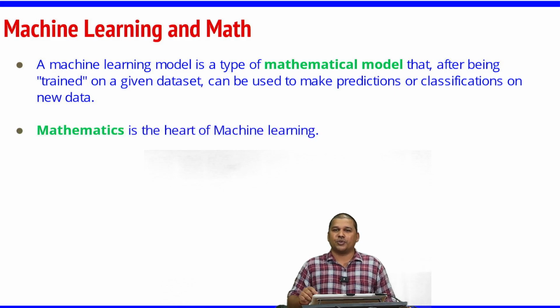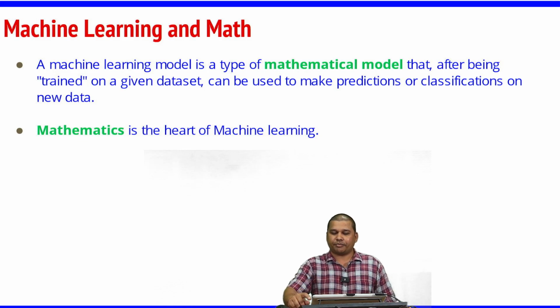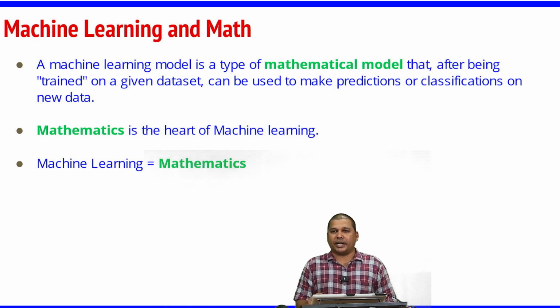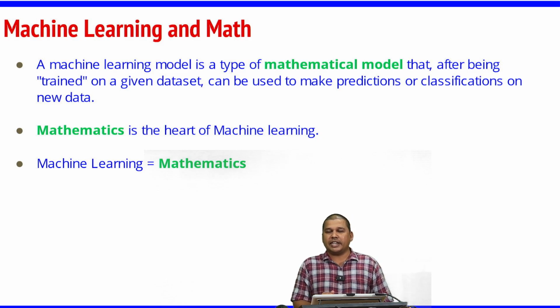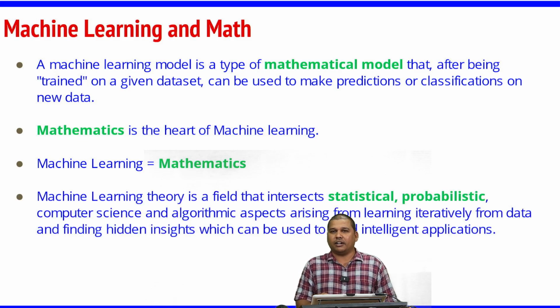The other definitions say that mathematics is the heart of machine learning. So, it is very clear from this that mathematics is essential to understand machine learning. I would say that machine learning is not new; it is just programming or computer science attached to mathematical concepts, which has brought this new term AI or machine learning. Machine learning is also mathematics. One of the definitions from different textbooks says that machine learning is mathematics. So, this creates an awareness that we have to study mathematics for machine learning concepts.